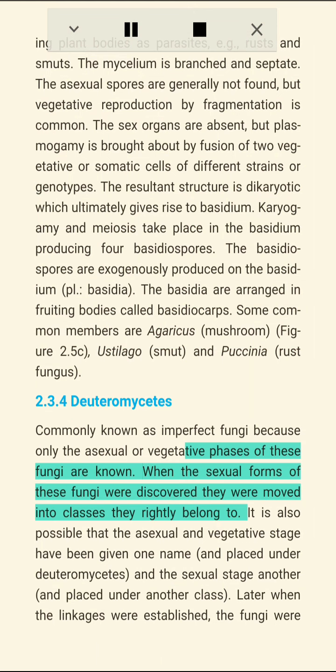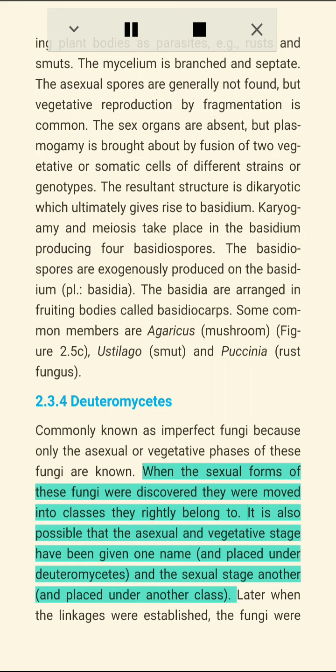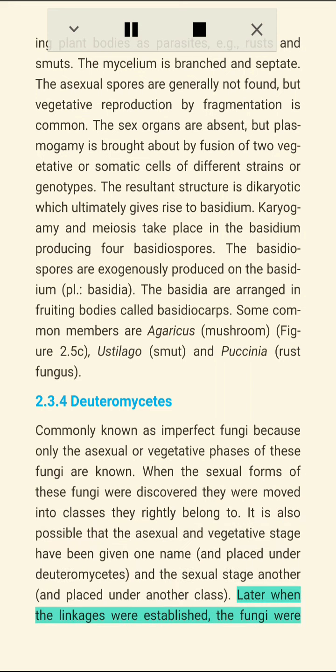2.3.4 Deuteromycetes, commonly known as imperfect fungi because only the asexual or vegetative phases of these fungi are known. When the sexual forms of these fungi were discovered, they were moved into classes they rightly belong to. It is also possible that the asexual and vegetative stage have been given one name and placed under Deuteromycetes, and the sexual stage another and placed under another class. Later, when the linkages were established, the fungi were correctly identified and moved out of Deuteromycetes.